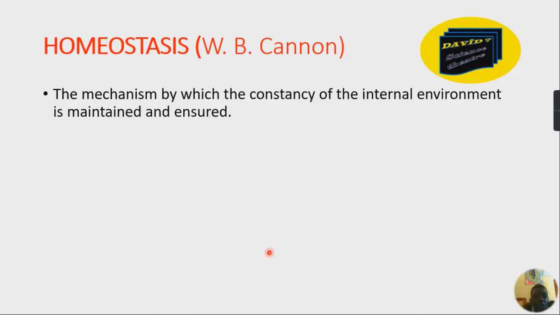All right, so homeostasis. This word was invented by W.B. Cannon a long time ago, still in the 1900s. What he discovered is that there is a mechanism by which the constancy of the internal environment is maintained and assured. This very mechanism is what he called homeostasis.